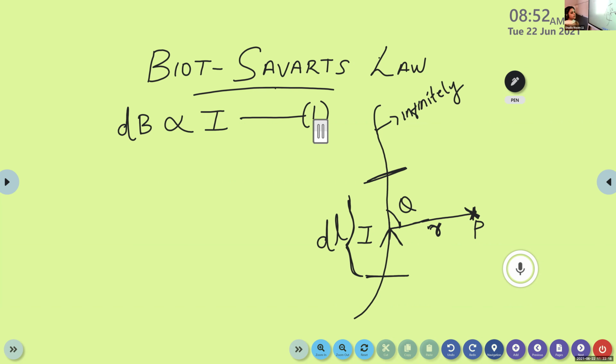Again, it states that the small magnetic field dB is directly proportional to the length of the conductor. The second statement made by Biot-Savart's law: the small magnetic field developed at the point P is directly proportional to the small length dl of the conductor.